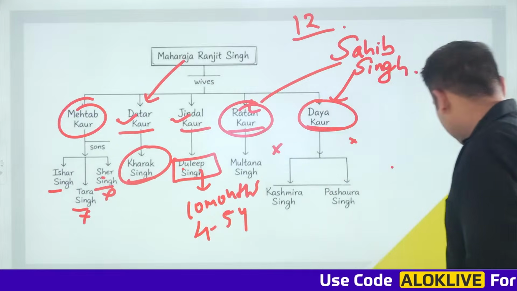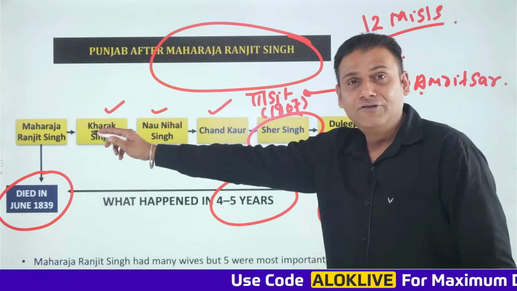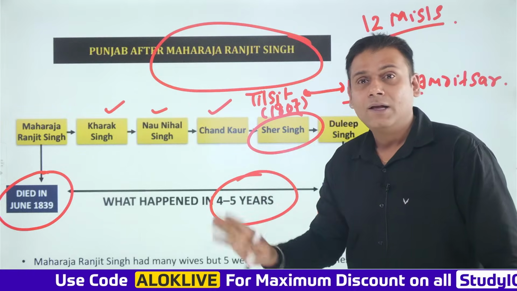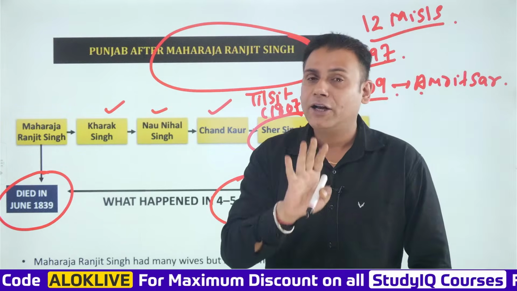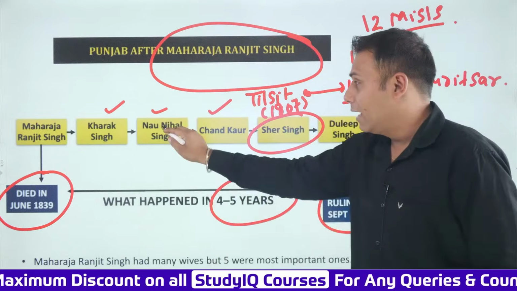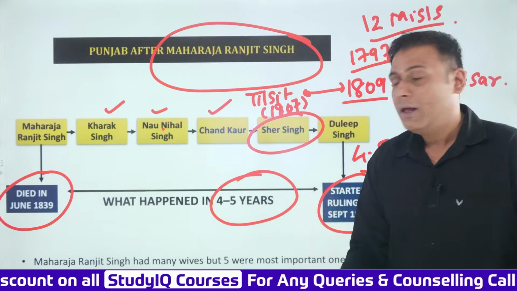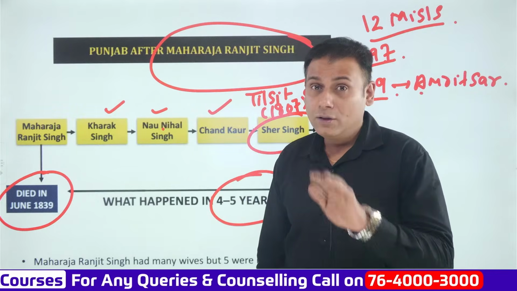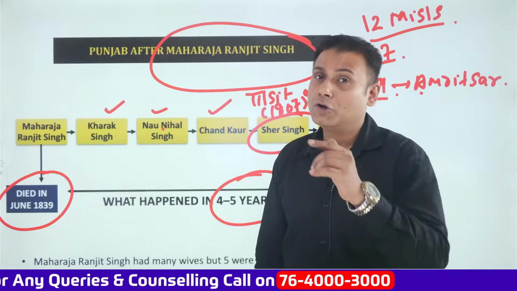Initially, who was there on the throne? Initially, Maharaja Ranjit Singh, who passed away in 1839. After him, Maharaja Khadak Singh. Since Maharaja Khadak Singh ji was addicted to opium and alcohol, the entire administration was taken care of by his son, Naunihal Singh. Maharaja Khadak Singh passed away, and on the same day, his son Naunihal Singh also passed away.